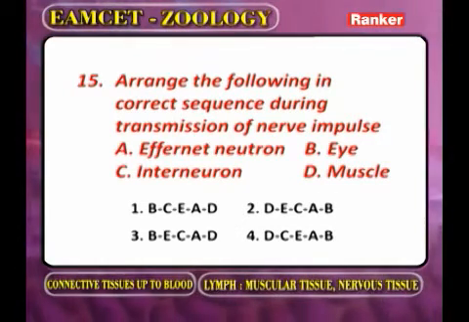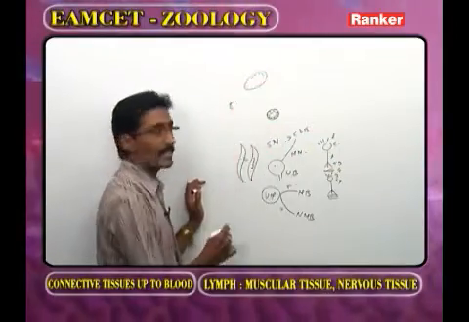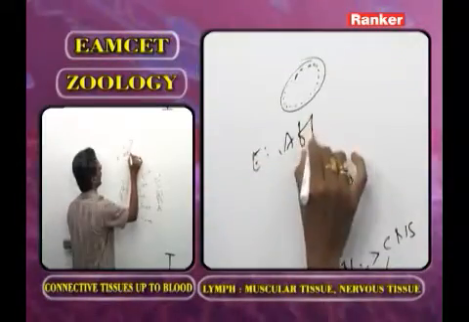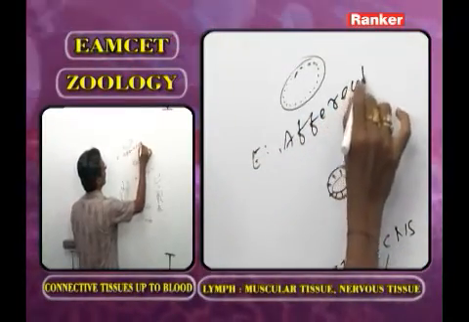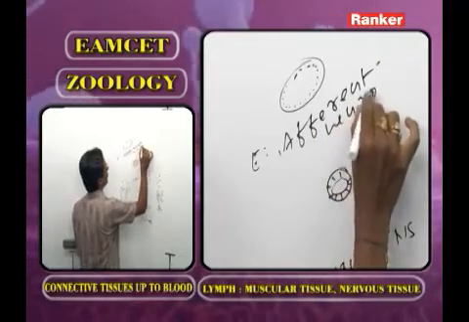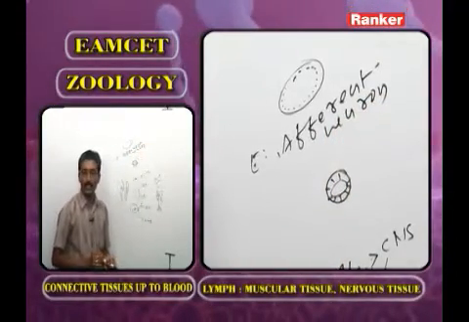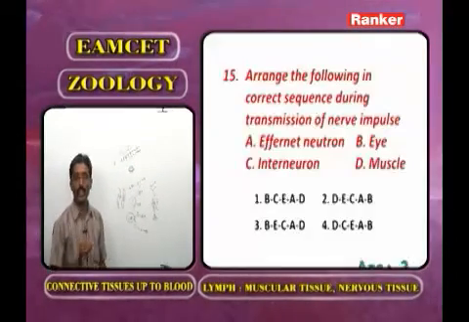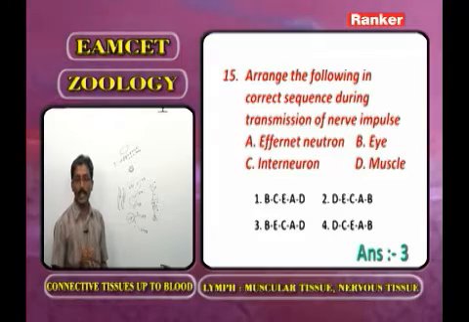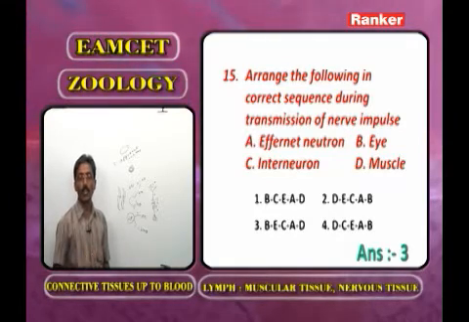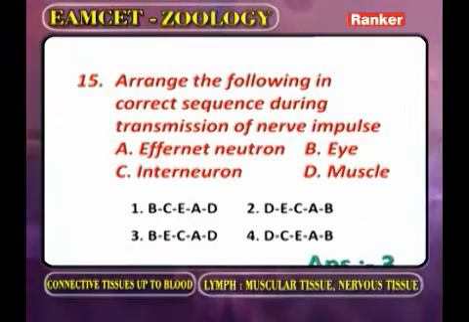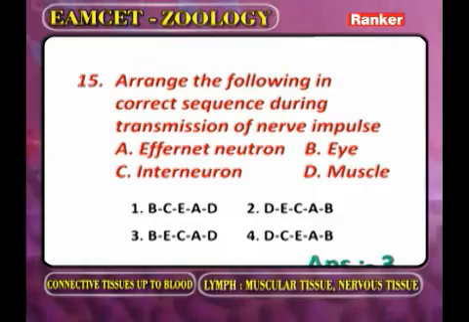Here one option is absent, that is E, efferent neuron. Now I am repeating: A, afferent neuron; B, eye; C, interneuron; D, muscle, and E is efferent neuron.